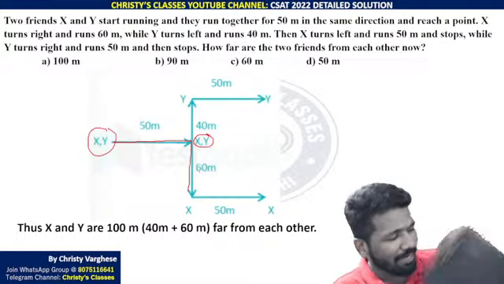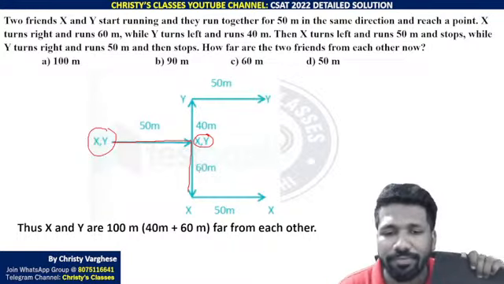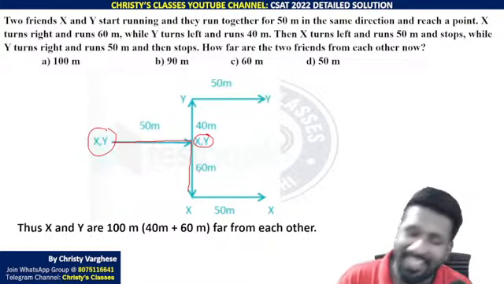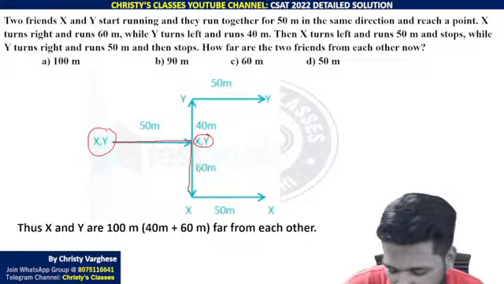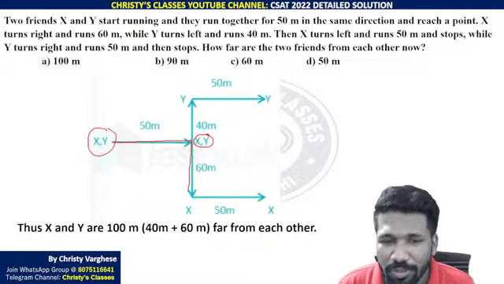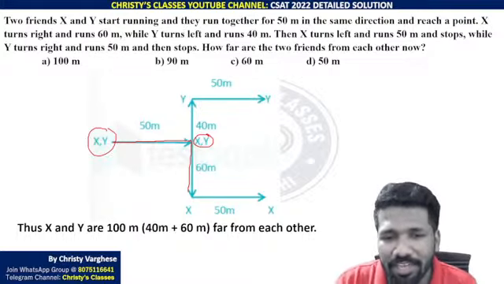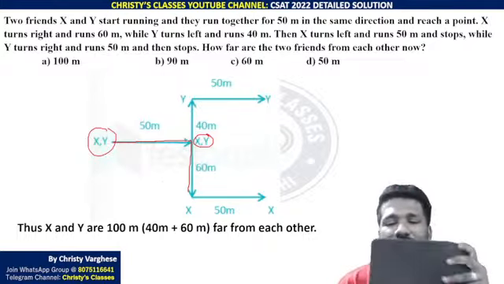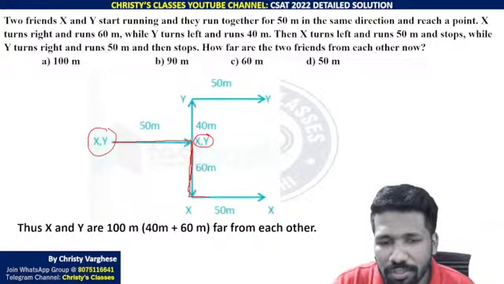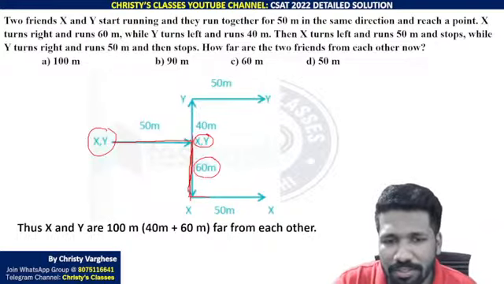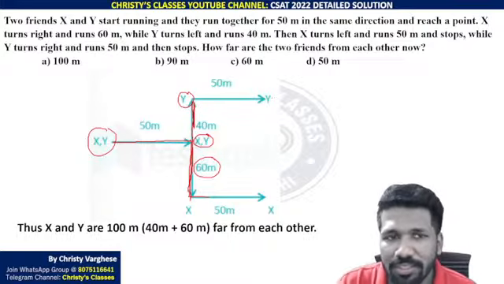What you can do is, you can turn the paper towards your side and then see which is your right, which is your left. Some people turn the head and see. That is not a good way, because that is straining your head also, and that is not a proper way. Instead, you turn the paper. That is easier than turning your head. So X right means you turn the paper towards your face, and which is your right, take that as the right and then draw it. So 60 meters towards right. And which is your left, take that as left. So Y is moving 40 meters to the left, as mentioned.